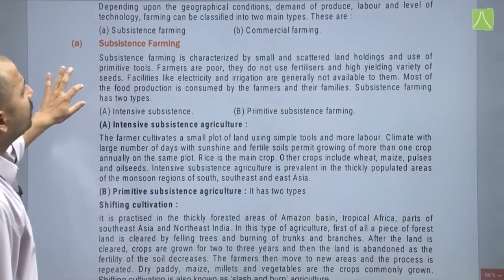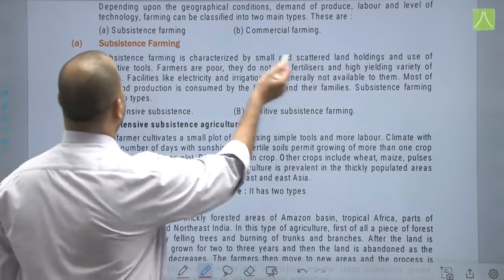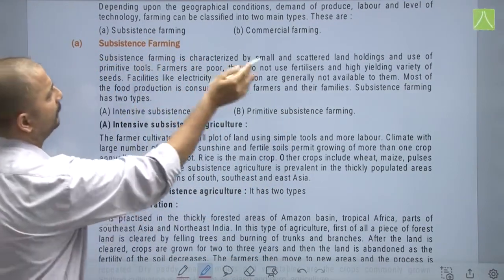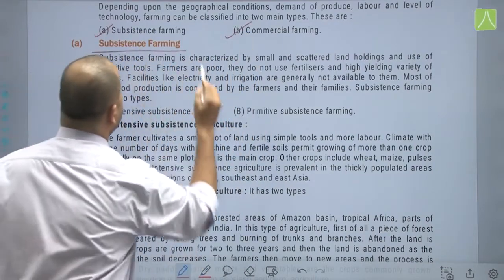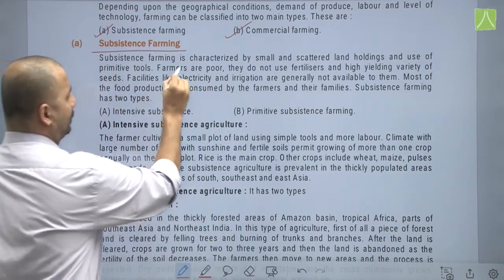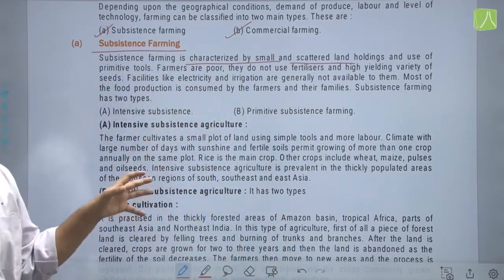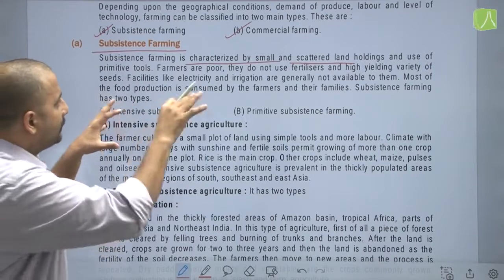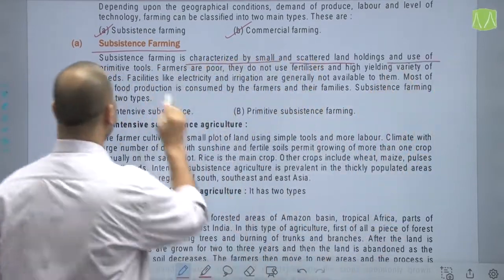Depending upon the geographical conditions, demand of produce and labor and level of technology, farming can be classified into two main types, that is subsistence and commercial. First we will be looking at subsistence farming. Now it is characterized by small and scattered land holdings. You do not have a big land of your own, and it is scattered, and the land holding is very small, and use of primitive tools.